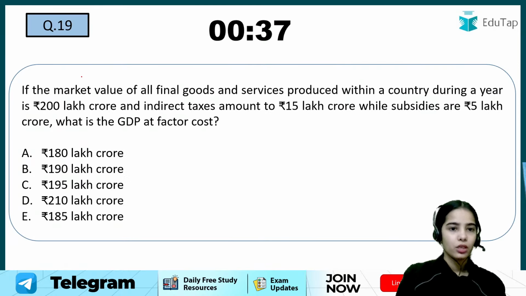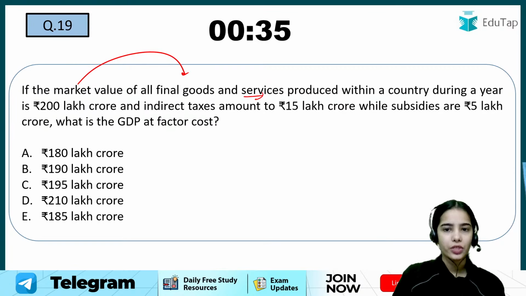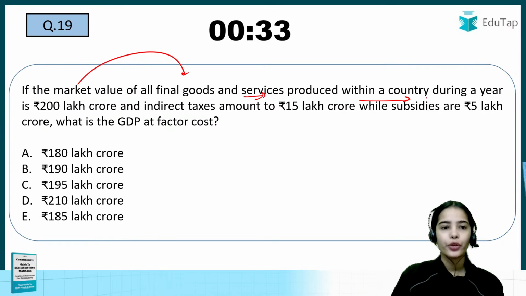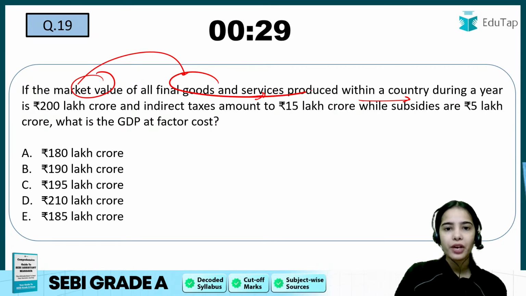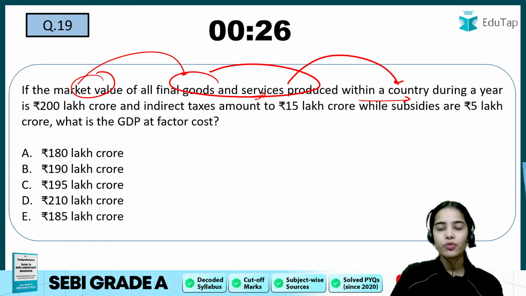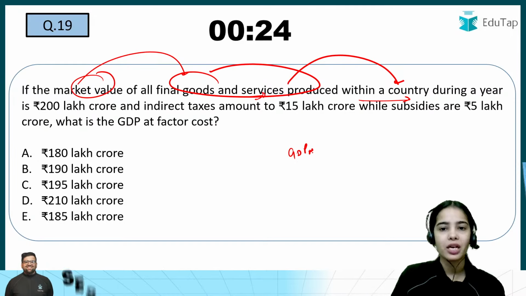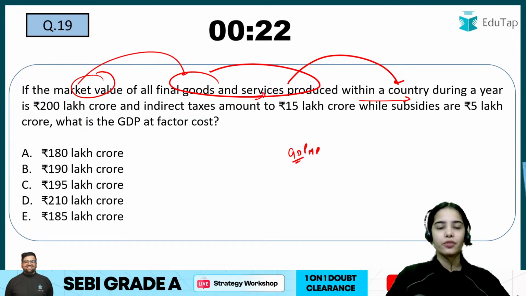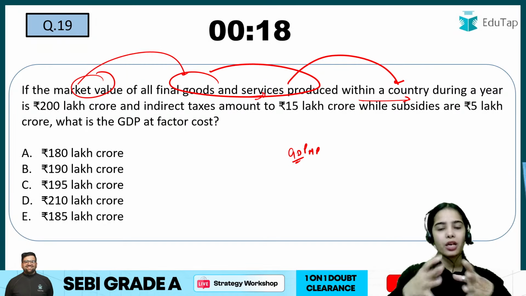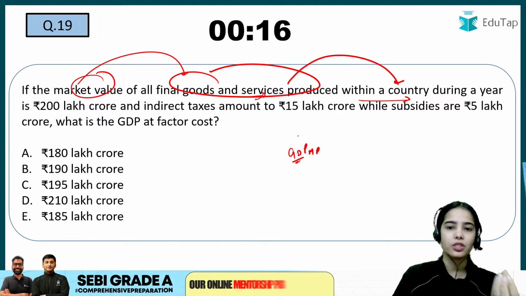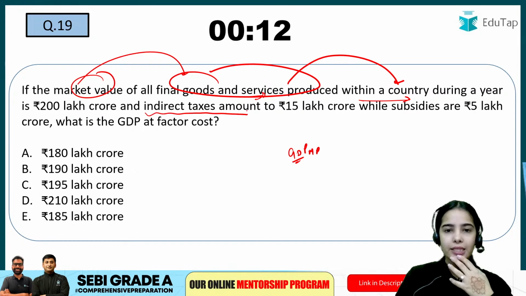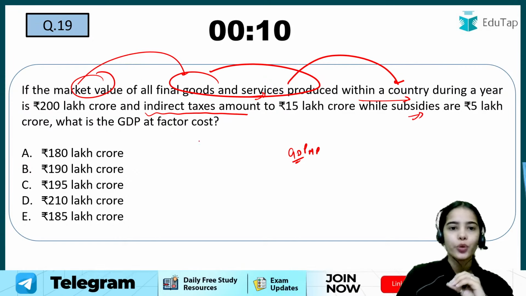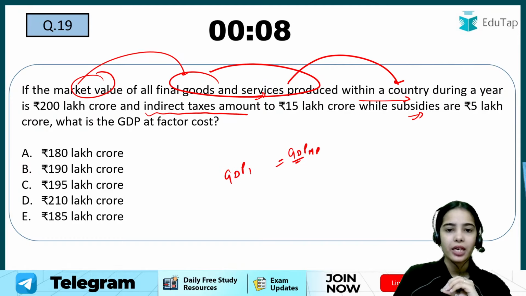Now coming to the next question. If the market value of all final goods and services produced within a country during a year is 200 lakh crore, that is GDP at market price. All the final goods and services produced in the country during a year, the market value of all of them. So this is GDP at MP. Now we have been given the indirect taxes and the subsidies. You have to calculate GDP at FC.